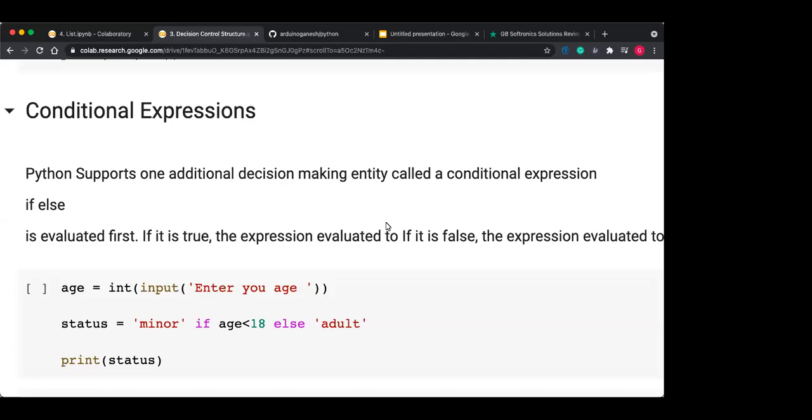Okay, so welcome to the third session of day one. In this session, we are going to explore firstly the loops, that is for loop, how to write for loop, or while loop, and then after that we'll start with the container data types like list, set, tuple, and dictionary. And if time permits, we'll again see the function, how to write functions in Python and how to call that function. Okay, so we'll see.